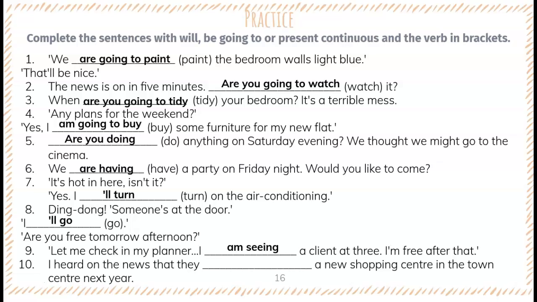So this is a plan. Okay, this is a plan. So they are going to build a new shopping center. And this can also be a prediction because this person heard it on the news, so this person has evidence.